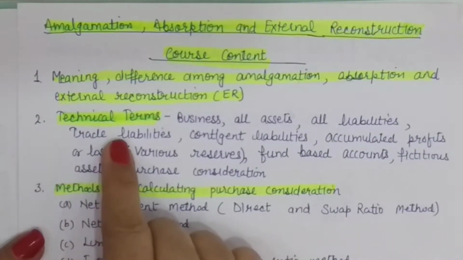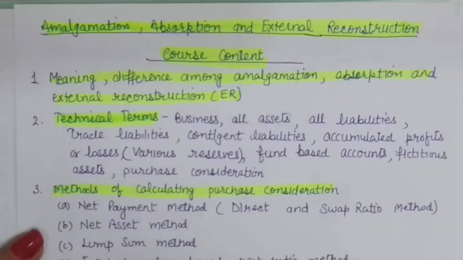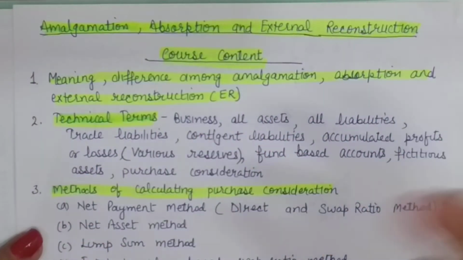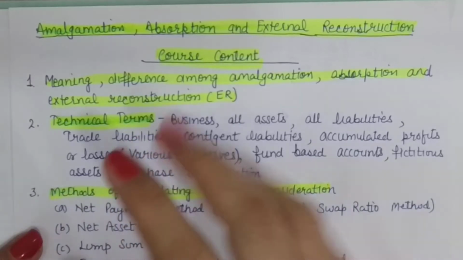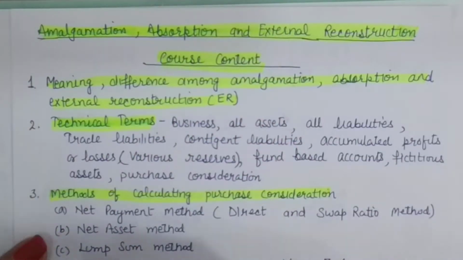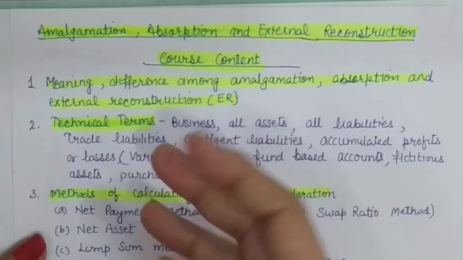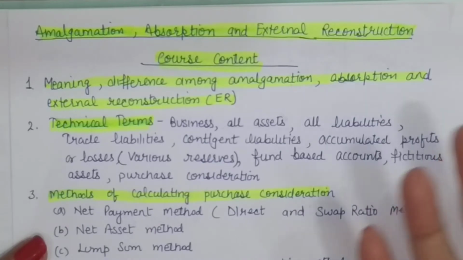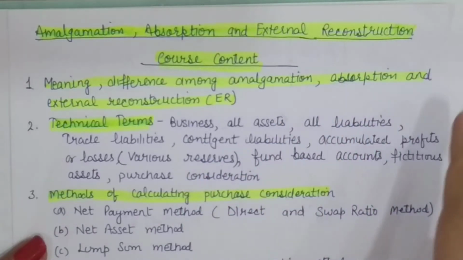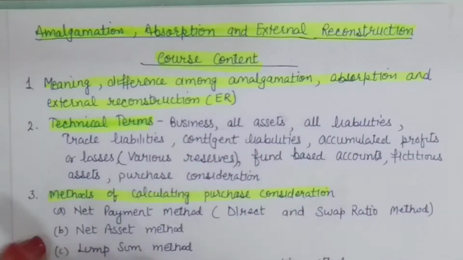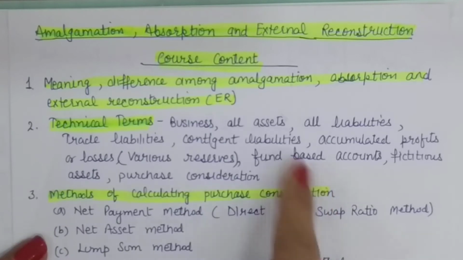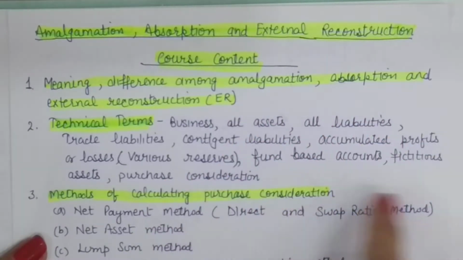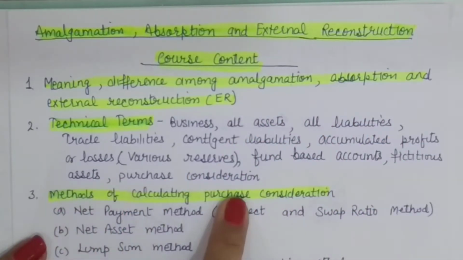Second is technical terms. Now, whenever the businesses are combined, one company is purchased by another in any form, then we use various terms like all assets or business or trade liabilities or what to do with the accumulated losses or with the fictitious assets. So, we need to know what these constitute. Right? Then we need to know fund-based accounts. What are the funds or reserves, etc. given? Then fictitious assets and purchase consideration.